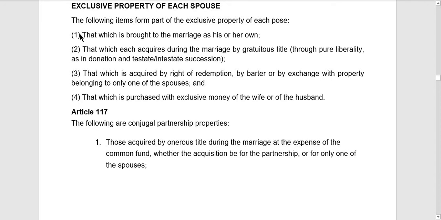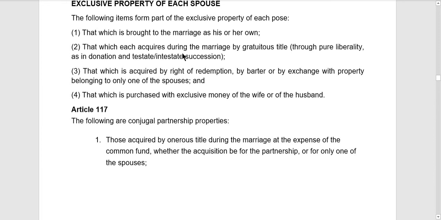So kung mayroong bahay si husband before pa marriage, so during marriage, yung house niya is considered to be an exclusive property of that husband. Kapag si wife naman mayroong car before pa yung marriage nila, so it means that such car, since it is already existing before the marriage, tawag dyan, brought to the marriage, then such car by the wife is considered to be an exclusive property of that wife.